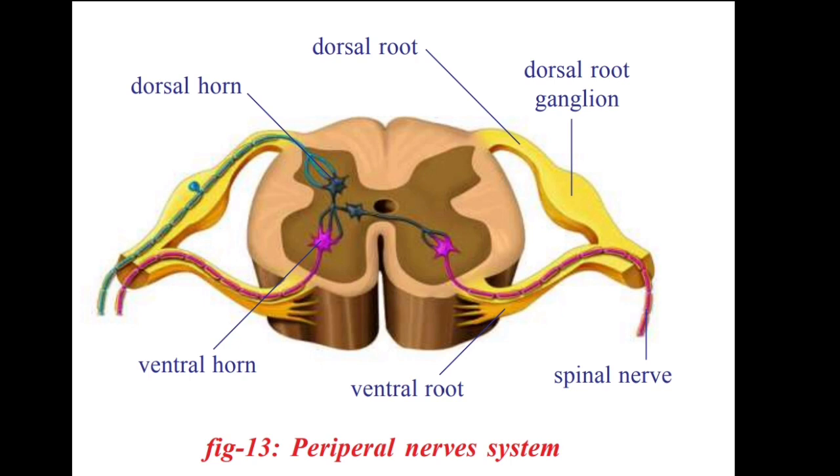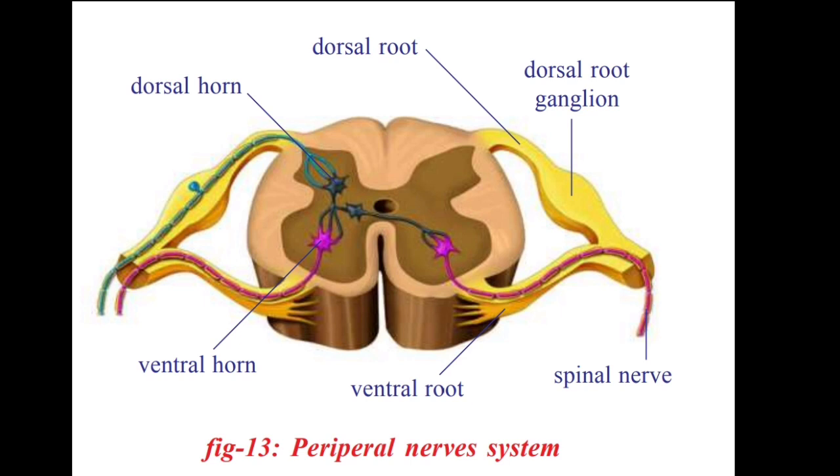One is the dorsal path, which means back side, and another one is the ventral path, from the front side. So these are two different parts of the PNS, the peripheral nervous system. So what is the function of the PNS here? We know that the majority of human body functions are controlled by the brain and spinal cord in the CNS, the central nervous system. So what is the importance of the PNS?